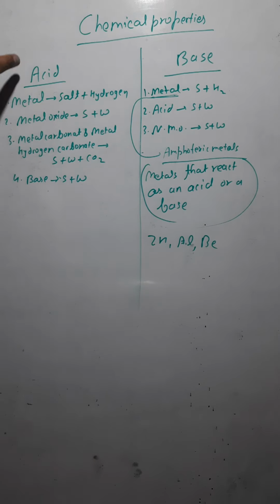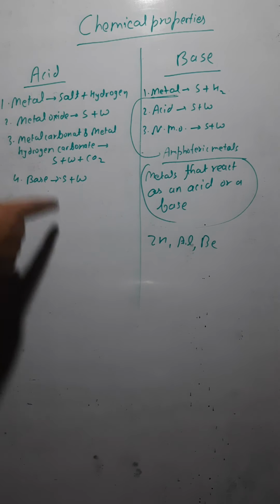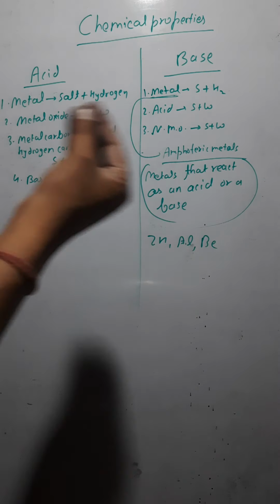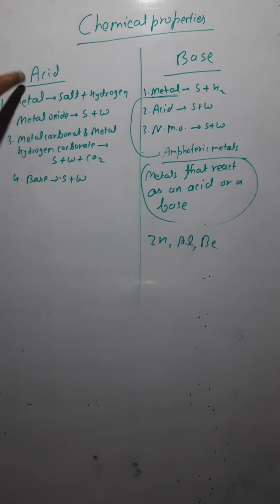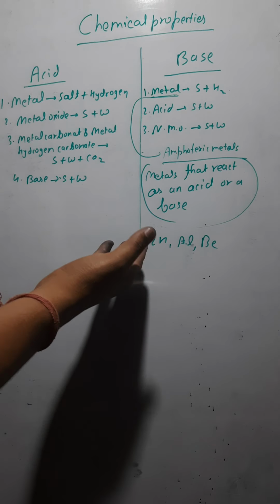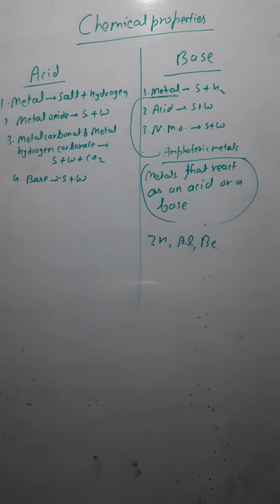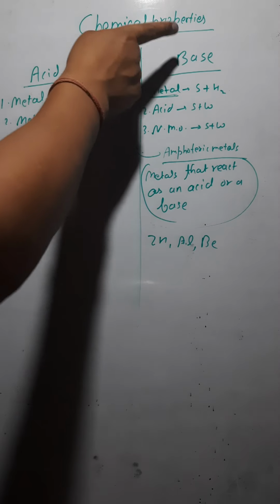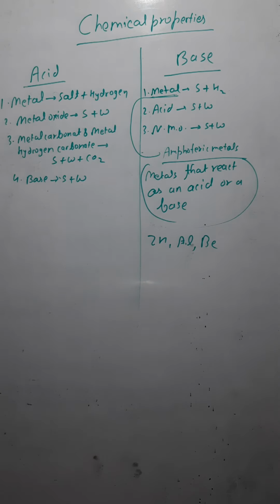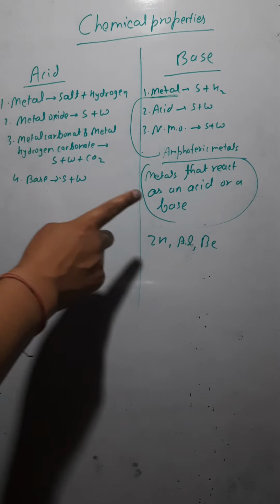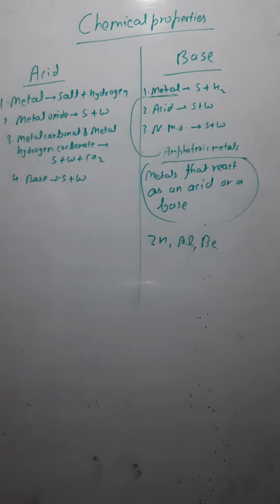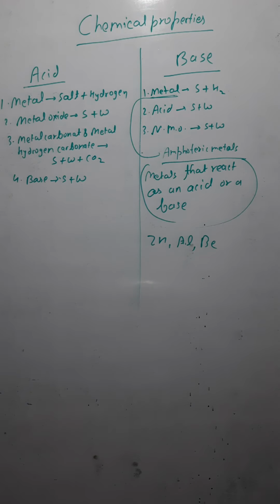When zinc is reacting with acid, it would be basic in nature, because acids react with those substances which are basic in nature. So when zinc reacts with acid, zinc shows the characteristic of basicity, isn't it? But when zinc reacts with base, it shows the acidic nature. That is why it reacts with base. So zinc can act as an acid and can also act as a base. That is why we call zinc an amphoteric metal. Similarly aluminium and beryllium also.